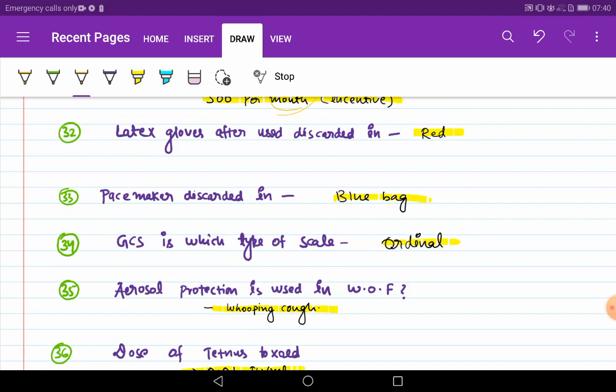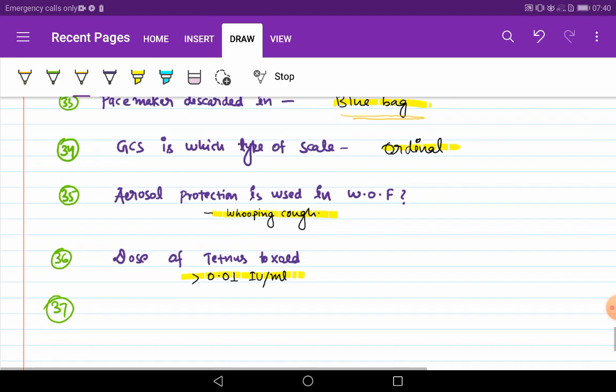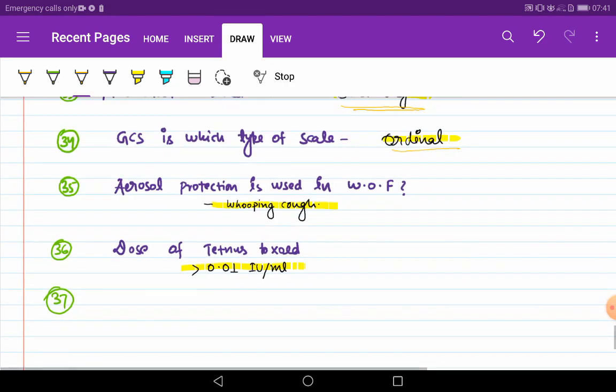Latex gloves after use are discarded in a red bag. Pacemaker is discarded in a blue bag. GCS is which type of scale? Ordinal. Aerosol protection is used in which of the following? Whooping cough. Dose of tetanus toxoid: greater than 0.01 international unit per ml.